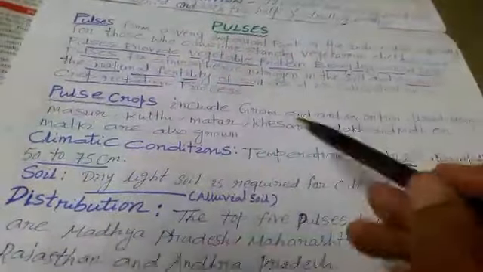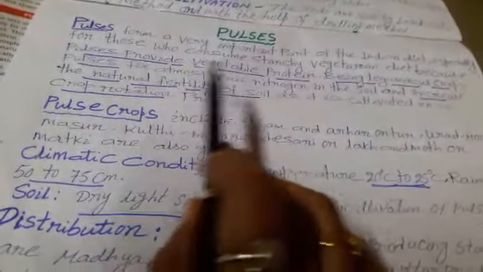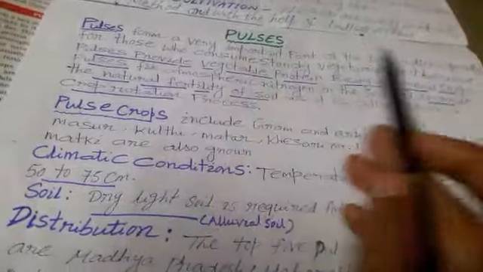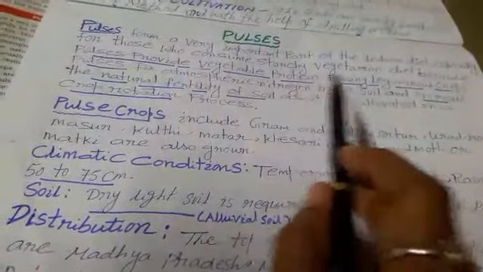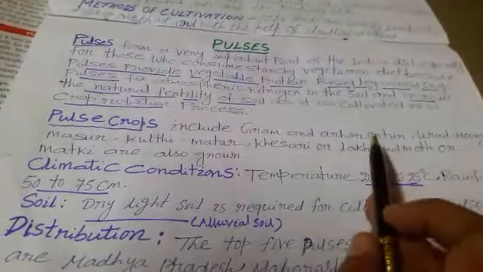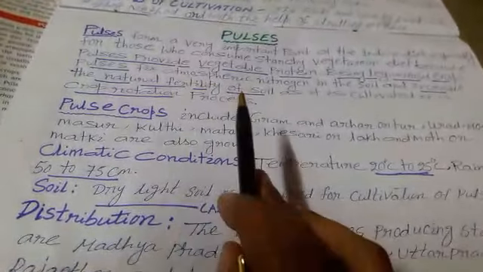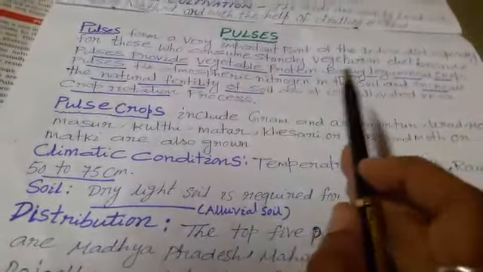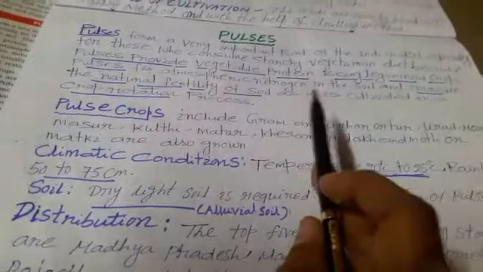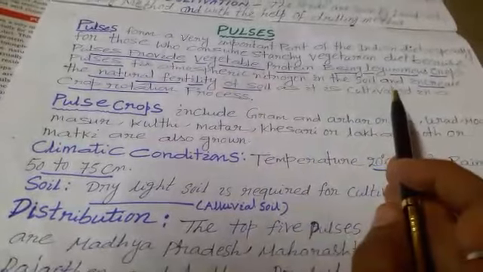Related to the pulses, what type of questions are there? What are pulses? What are the significance of pulses? Pulses are the food crop. Pulses, varieties of dals are known as pulses, and these are the what? Food crop. What are the different varieties of pulses? Gram, arar, tar, urad, moong are the different varieties of pulses. What are the significance of pulses? It maintains the protein balance in the human diet, and also it maintains the fertility of the soil because it is a leguminous crop and cultivated as a crop rotation process.